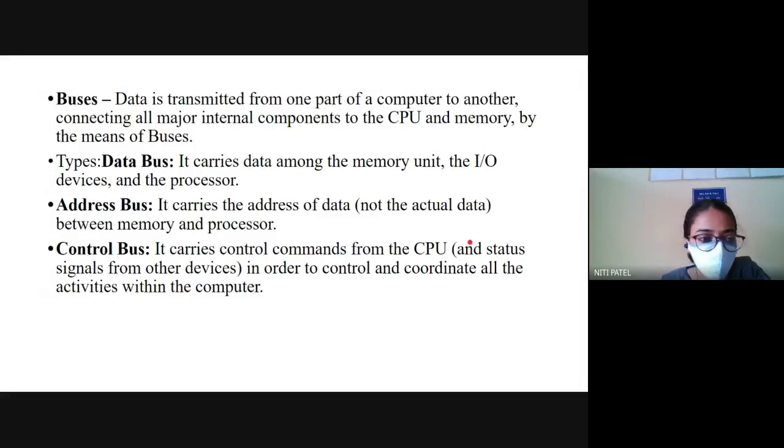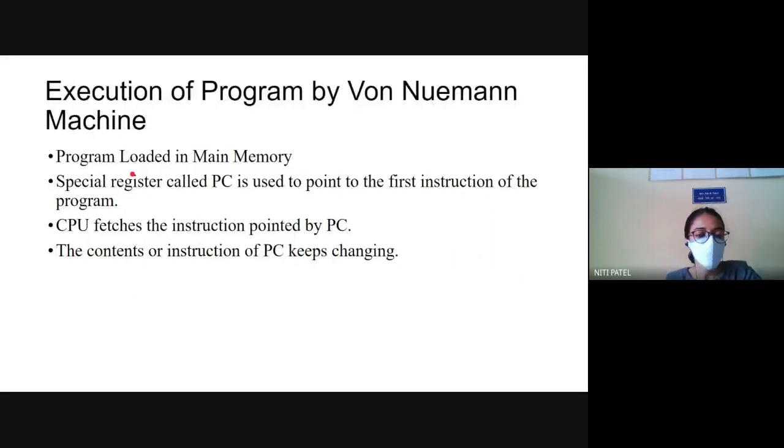Okay, fine. So we have seen what is a bus. It is a device that will take us the data from one place to another, and we have seen the three types of bus. Now next we'll see how programs are executed with the help of this von Neumann system. So what is that von Neumann? It is nothing but a computer system. What is a program? We have already seen. It is nothing but a set of instructions. So if I combine all the instructions, they become a program. And when I give it to the computer, it is given as a program.